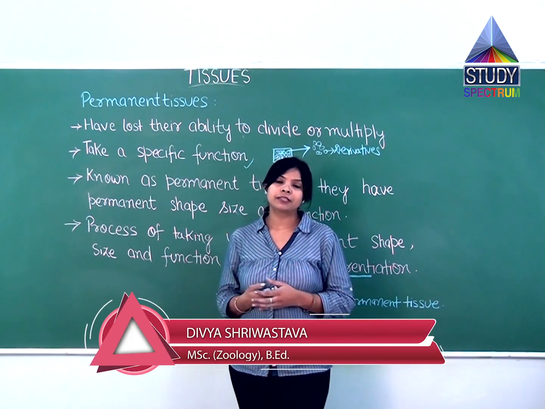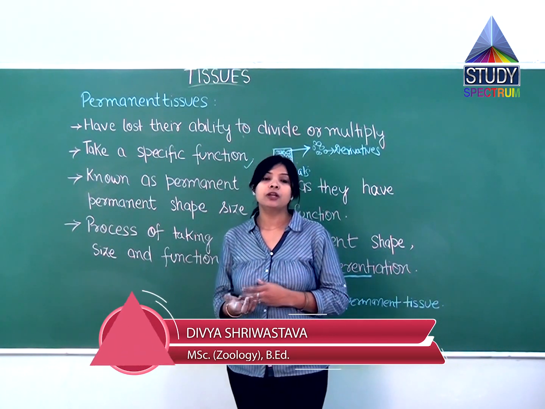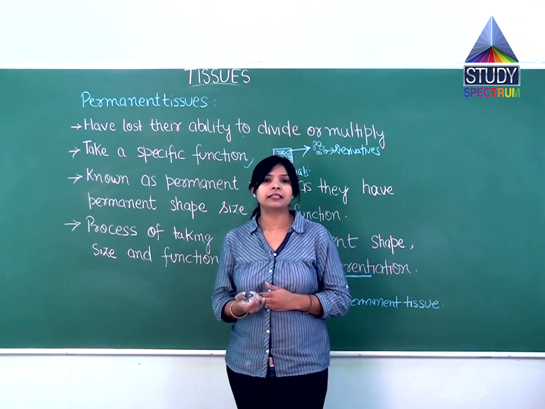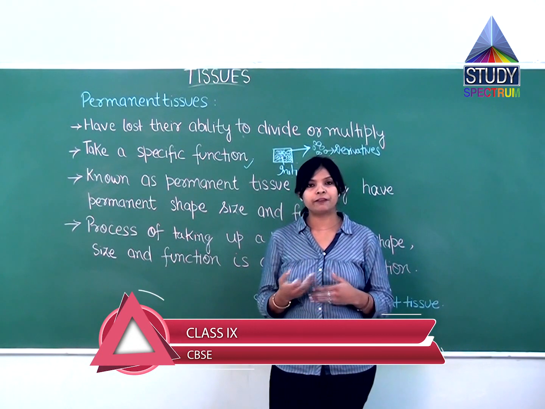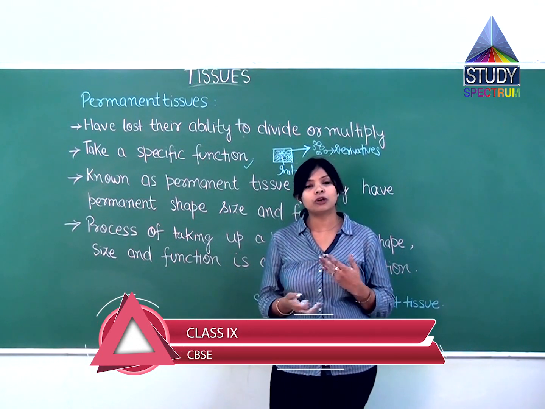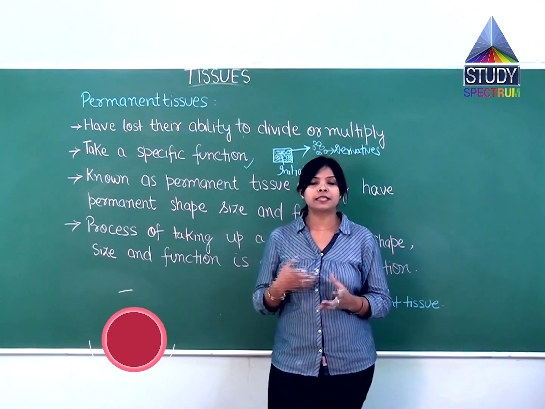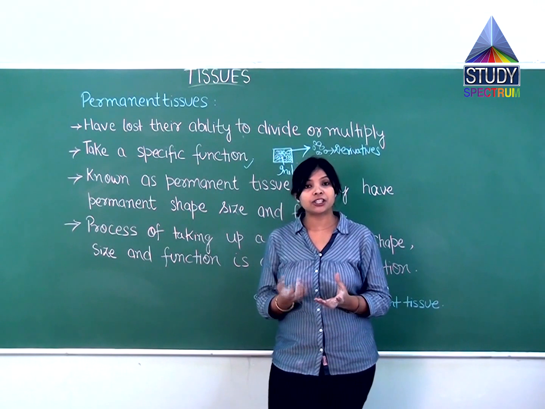They can be of three types according to the region where they are found. Apical meristem is present at the tip of the stem and root, and is responsible for the growth of the plant.